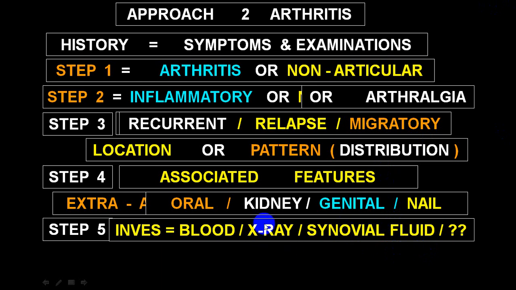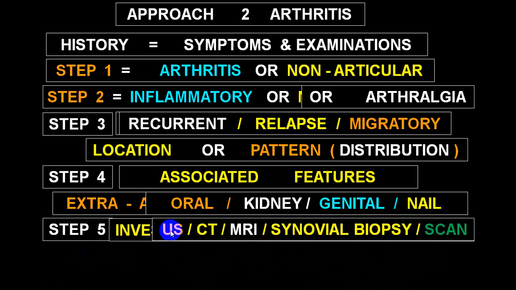And radiologically, you will have to find out what type of damage has occurred in a joint, and looking at the type of damage, sometimes you can differentiate osteoarthritis from rheumatoid arthritis, and gout, and you can differentiate osteonecrosis, etc. It is also very helpful, and blood investigation is helpful to rule out seropositive and seronegative disease, and to rule out crystal arthritis by doing a uric acid level in blood, etc. So that is the importance of doing blood, X-ray and synovial fluid examinations.